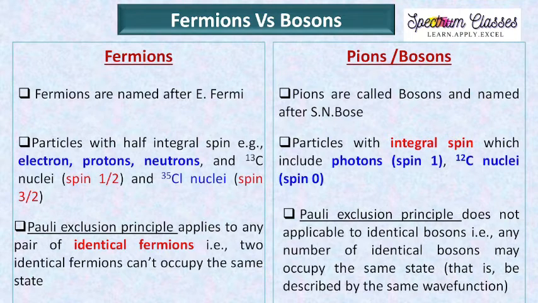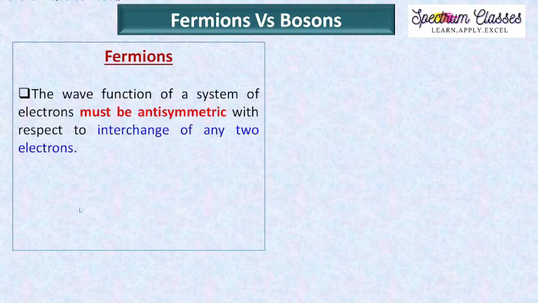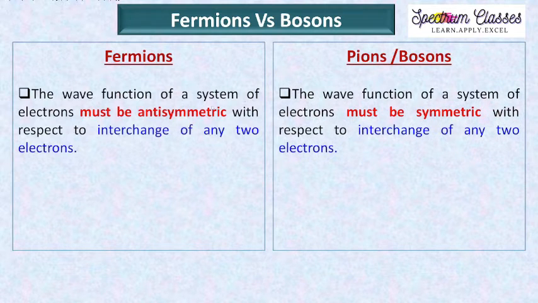The next property of fermions and bosons is that the wave function of the system of electrons must be antisymmetric with respect to the interchange of any two electrons. So you must understand this point. However, for bosons, the wave function of the system must be symmetric with respect to the interchange of any two of the particles.